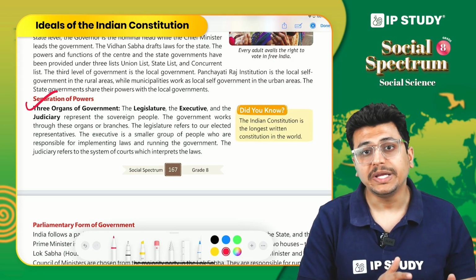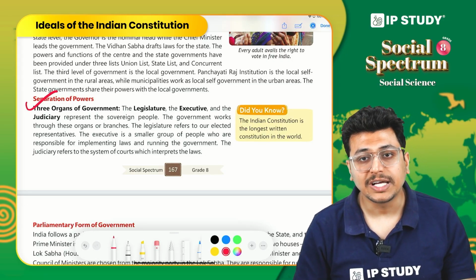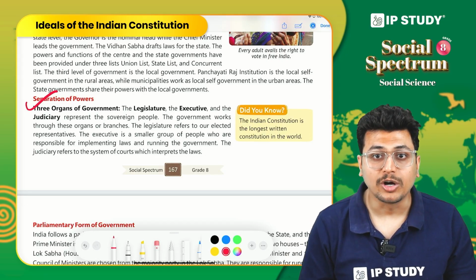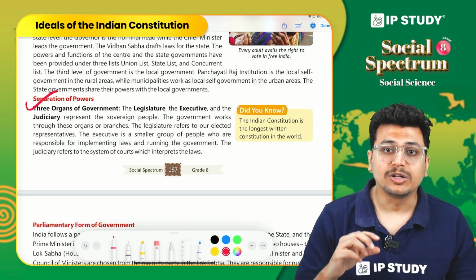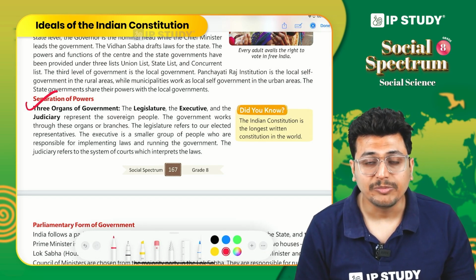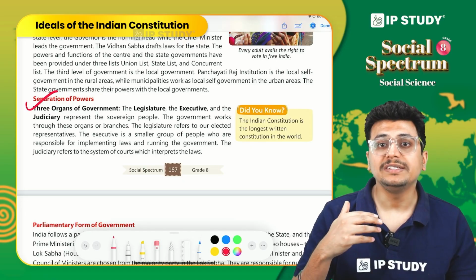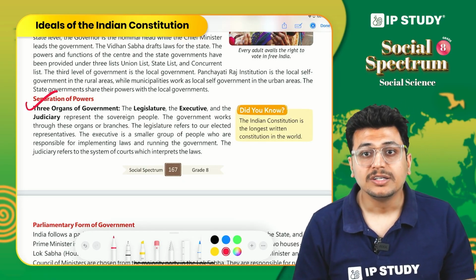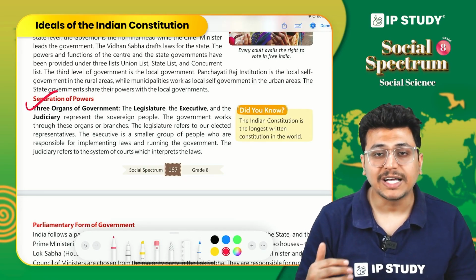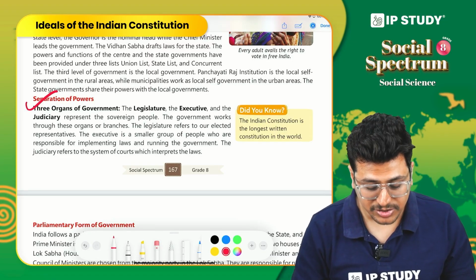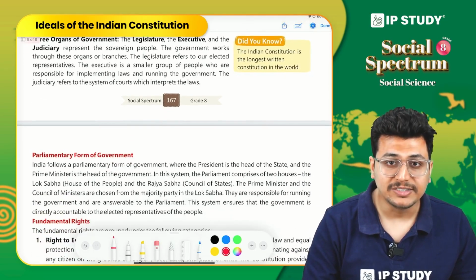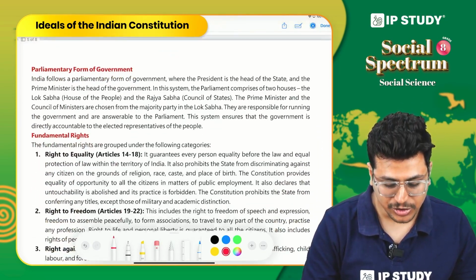When the laws are made, the judiciary makes sure that these laws are right for the country, and it also safeguards the law, which means that if somebody's rights are violated, that person can go to the judiciary and seek justice. So this is how separation of power is done in our Indian Constitution.